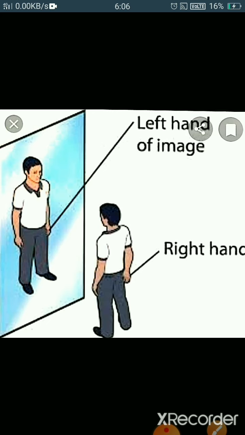And the main important one is left-right reversal, meaning if you raise your right hand, the mirror will show it on the left. That is called lateral inversion. The exchange of the right and left side of an object and its image is called lateral inversion. So these are the characteristics of a plane mirror image.